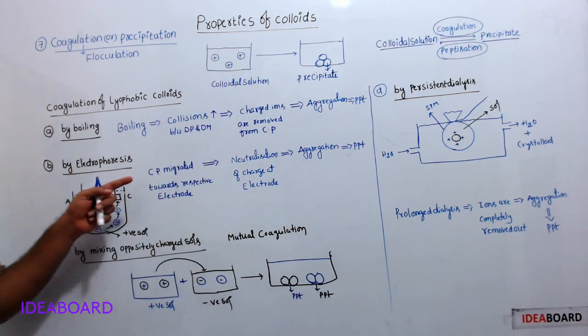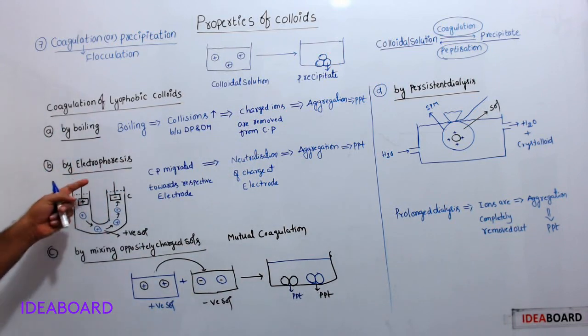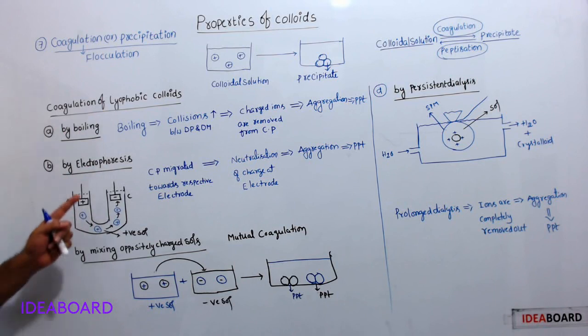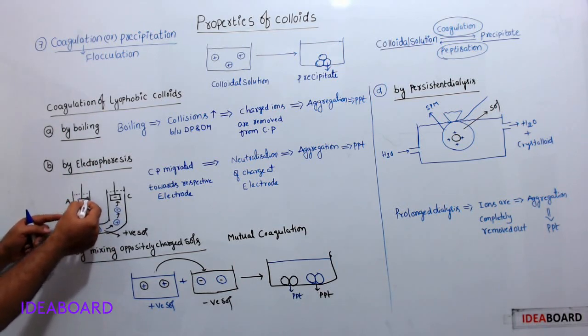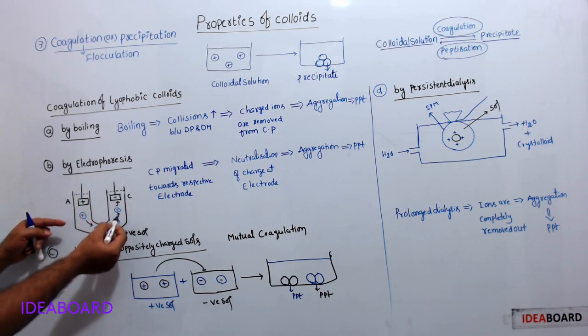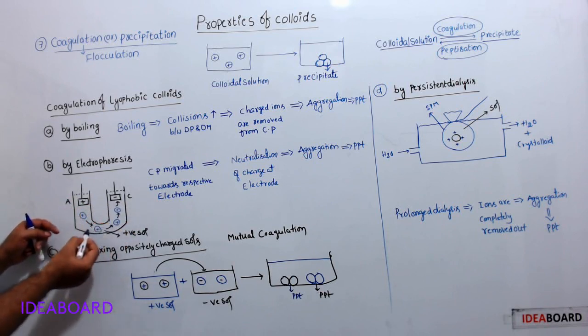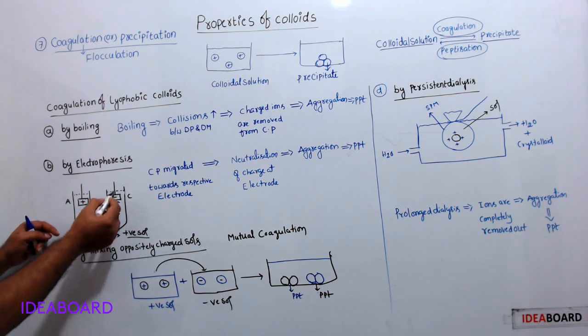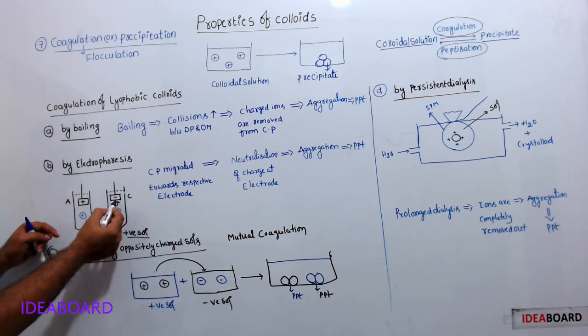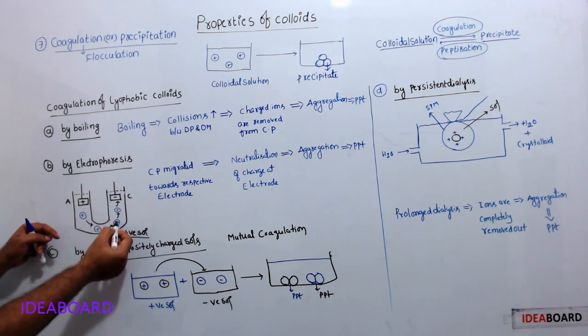Second one, by electrophoresis. We already discussed this in a previous video. This is a U-shaped tube filled with sol. Here the sol is a positive sol. When an electric field is applied, the colloidal particles start to migrate towards the cathode. The cathode is negatively charged, so it attracts positively charged colloidal particles towards itself.